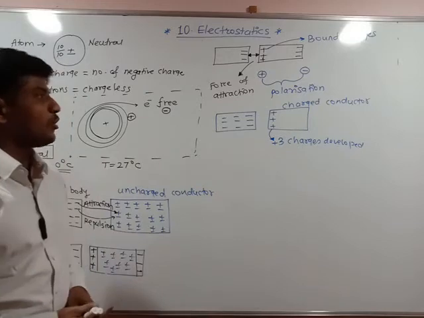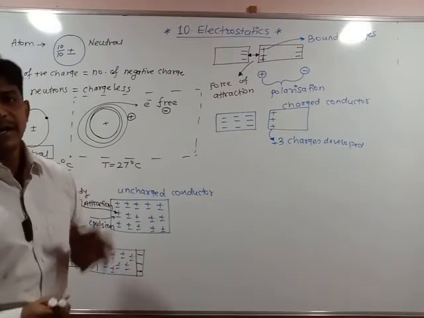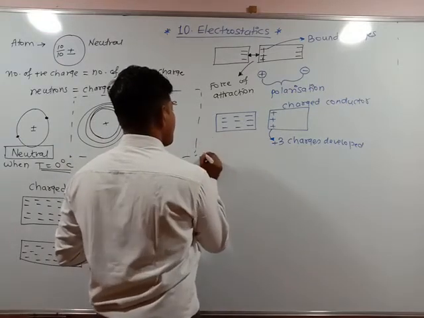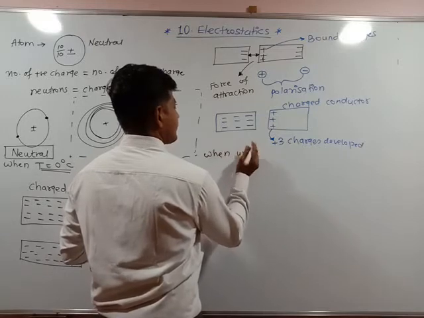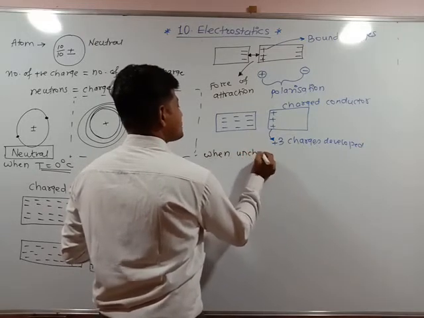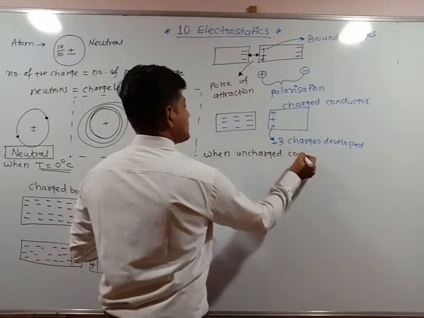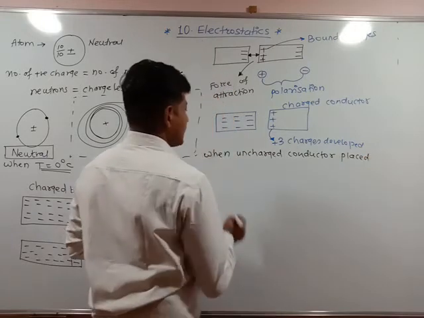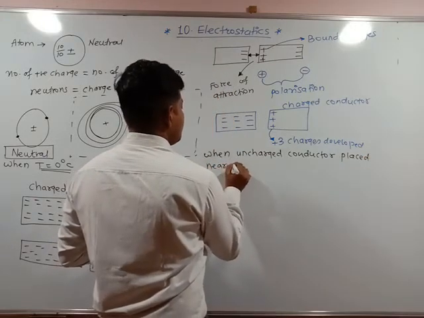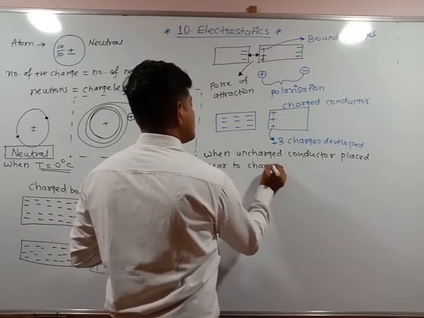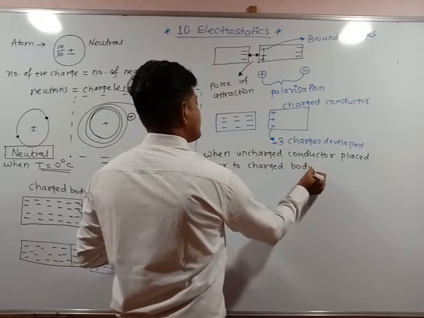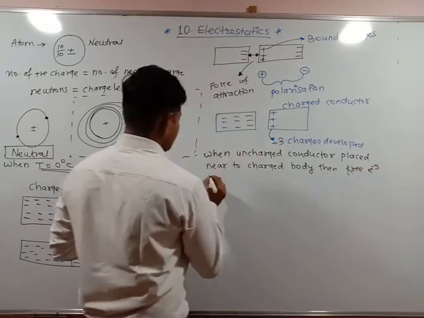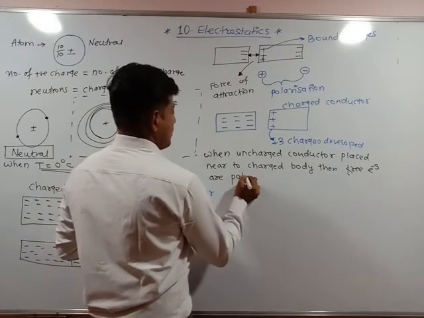So this phenomenon is called electrostatic induction. I can write here: when an uncharged conductor is placed near a charged body, then free electrons are polarized.